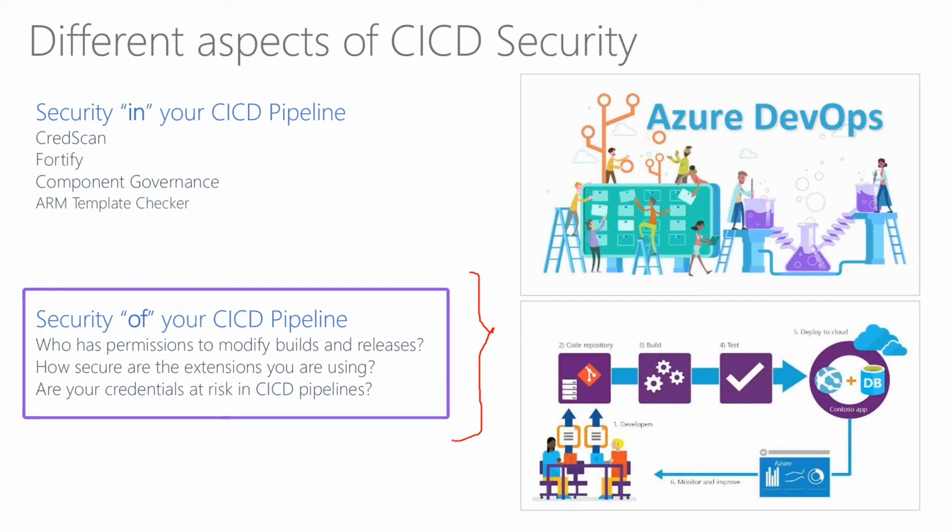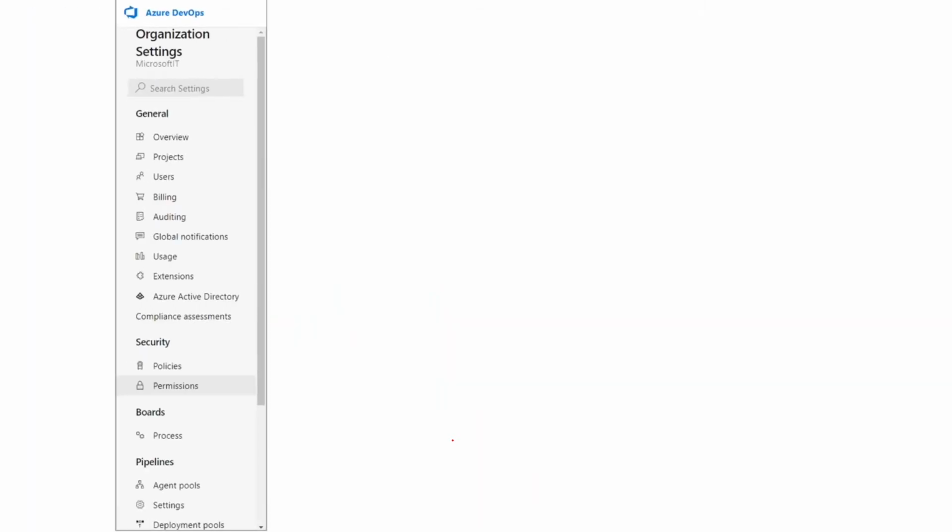So now let me spend a few minutes showing you some of these, the nature of the challenge in the context of Azure DevOps. If you're familiar with the Azure DevOps UI, we have a notion of organization, which is what the overall organization administrator or project collection administrator manages.